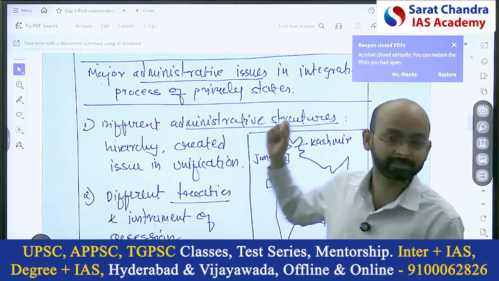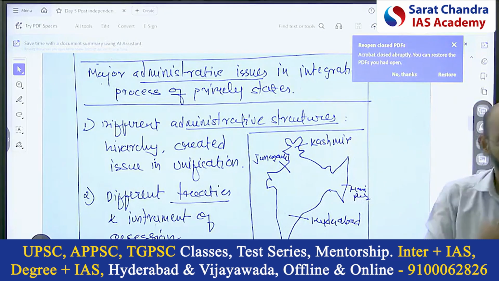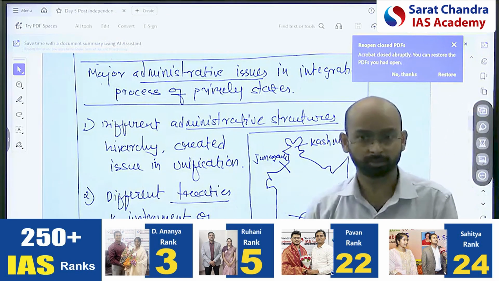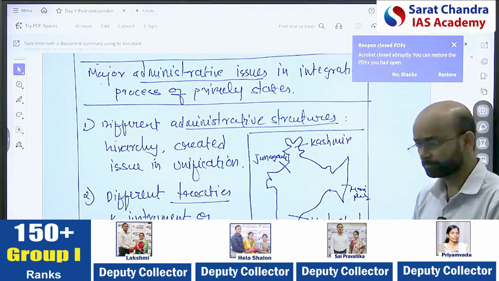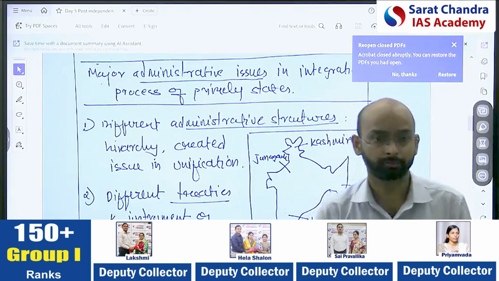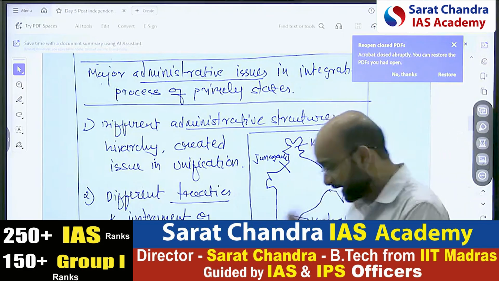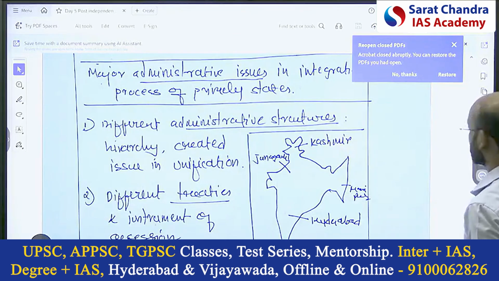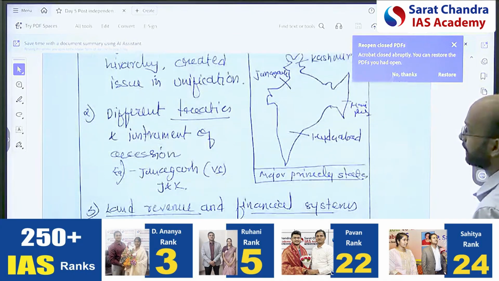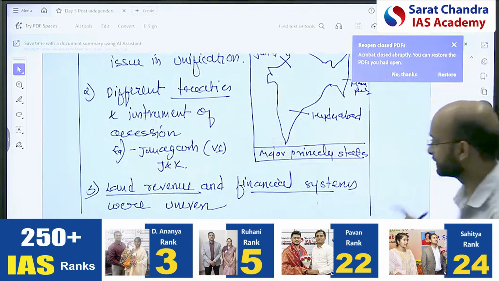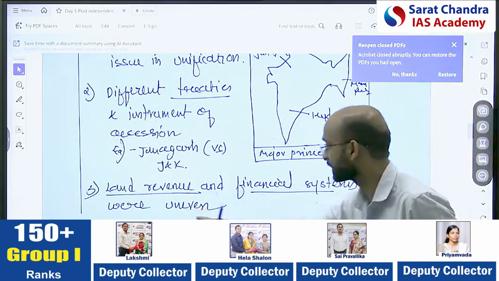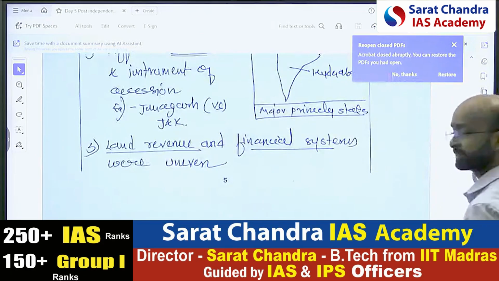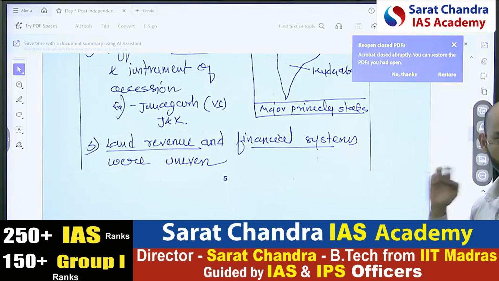So the point is, when they are asking specifically about the administrative, you need to bring these aspects: financial issues, taxation issues, administrative structure issues, and then the election issues, right? So the fact is, that dimension we can create. Different administrative structures were there, and in unification, different treaties and instruments were signed, and land revenue and even the financial system were uneven.